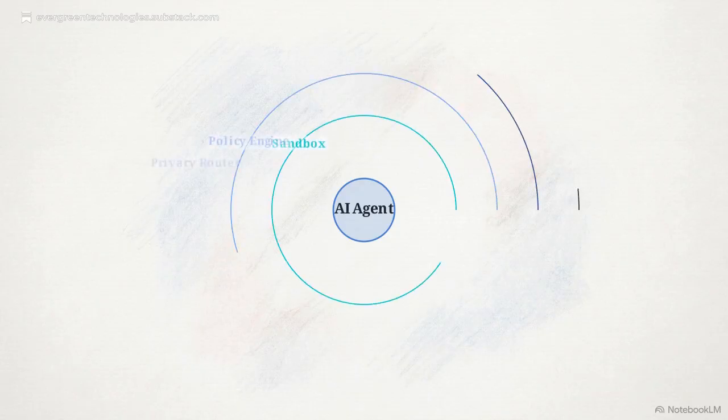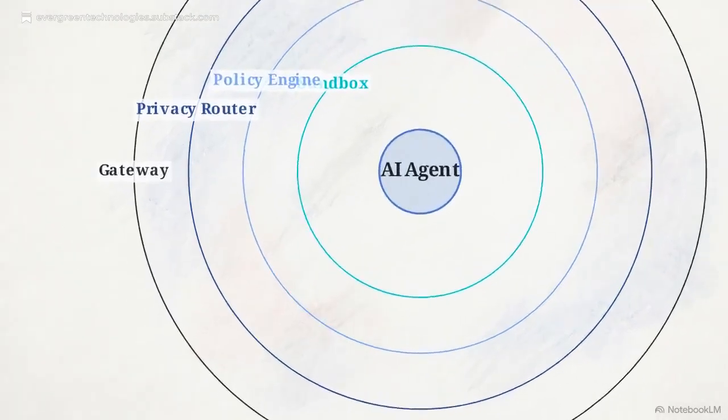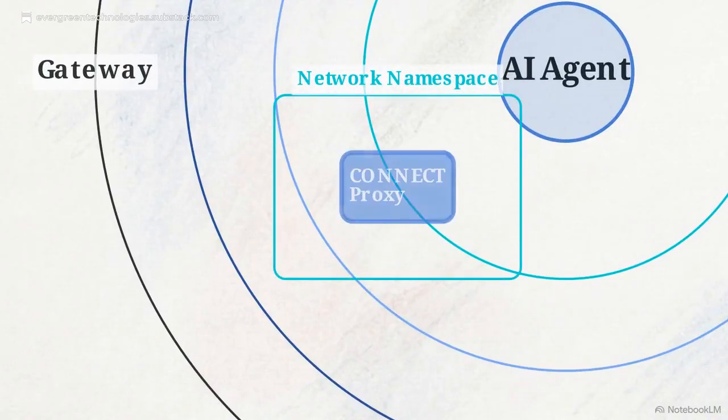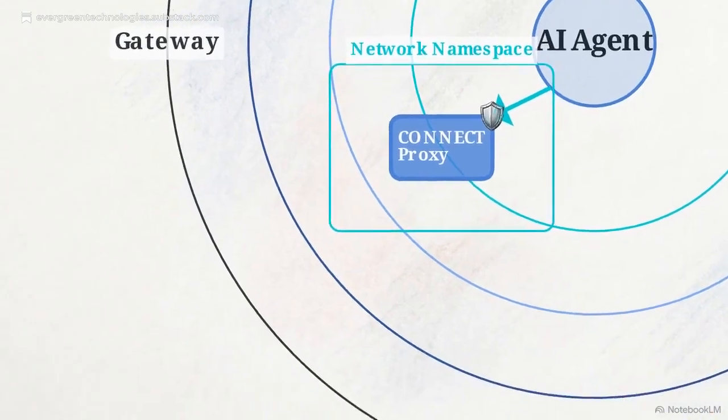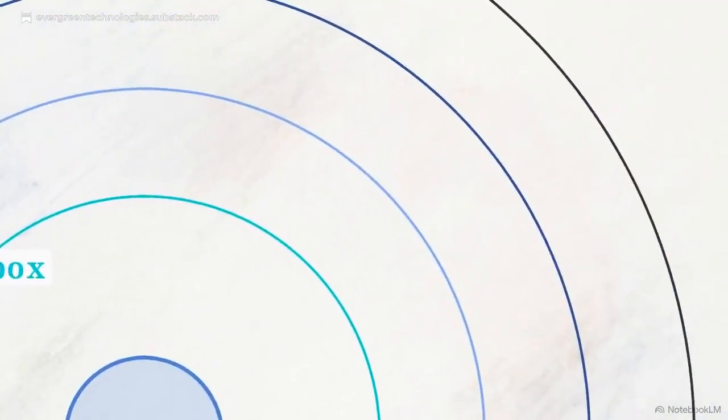This schematic maps out NVIDIA OpenShell, a runtime designed directly in response to these exploits. Notice that the agent itself runs unmodified in the center. The controls are out of process, handled by the gateway and privacy router boundaries. If we isolate the dynamic network control layer, we see every outbound connection from the sandbox routing through a CONNECT proxy, running in a dedicated Linux network namespace. The default policy is deny all egress. All traffic is physically pinned to a host-side virtual Ethernet address at 10.200.0.1. A malicious process ignoring proxy variables will simply drop its packets, bouncing against that boundary.